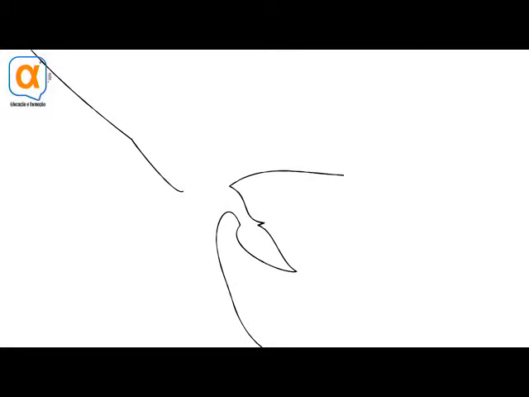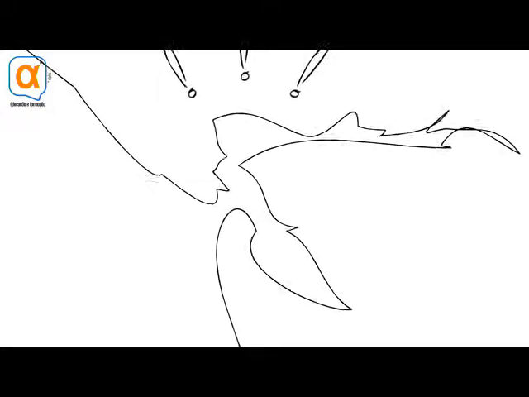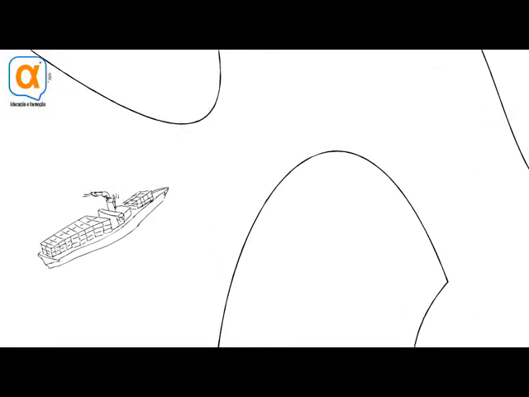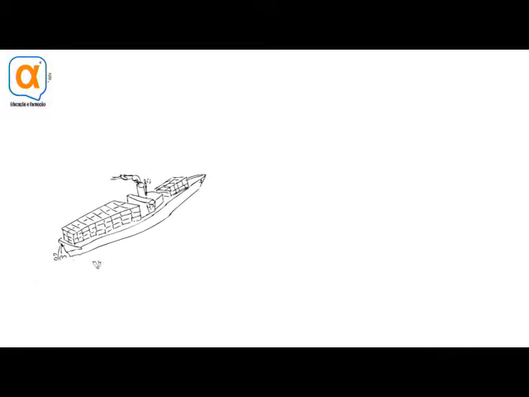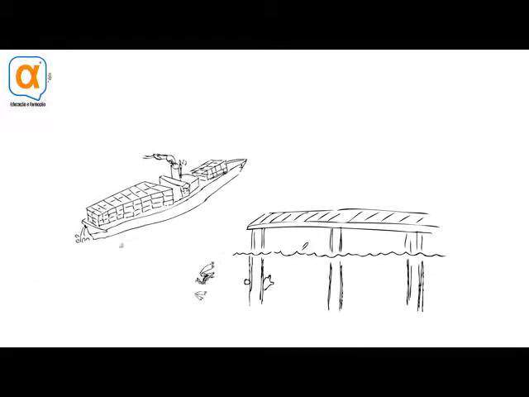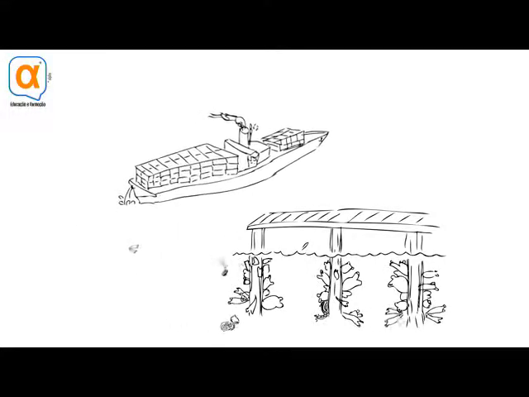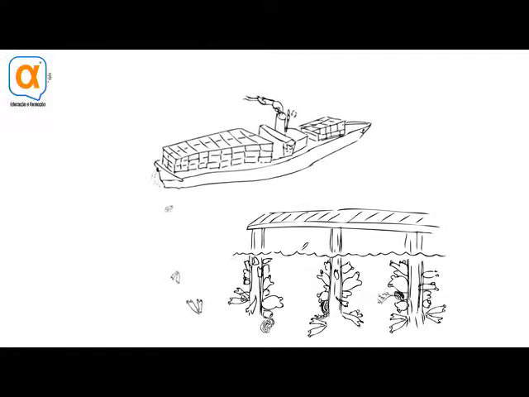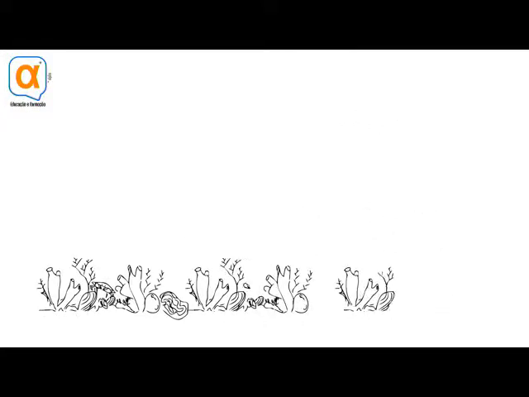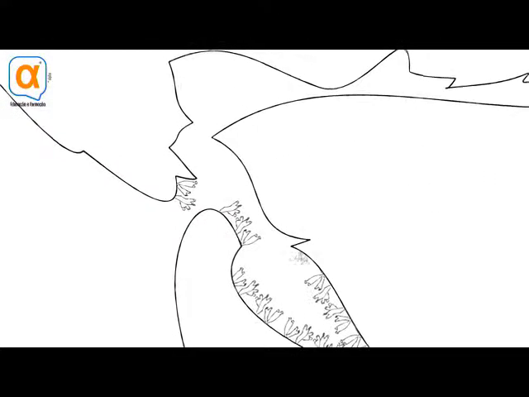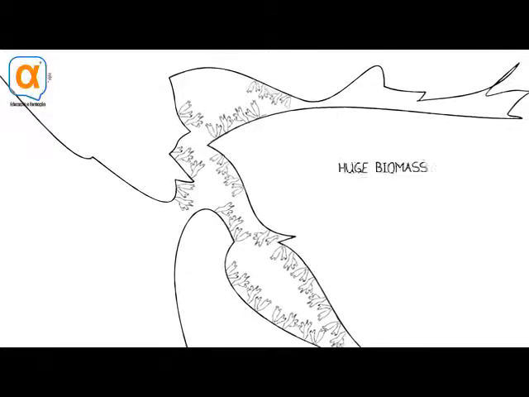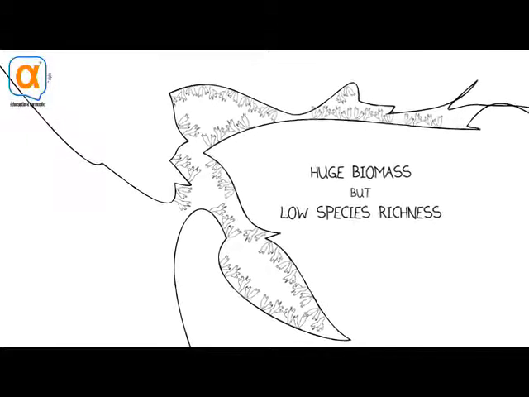San Francisco Bay is one of the most invaded estuaries on the planet in terms of introduced new species. You're seeing types of organisms that were introduced by human activity by accident, primarily through the movement of ships that carried those organisms to docks and into our harbors. Now, those organisms find themselves in a place where they can live and they proliferate throughout the estuary. Sometimes a single species can totally dominate the habitat. Which brings us to the question of huge biomass but low species richness.